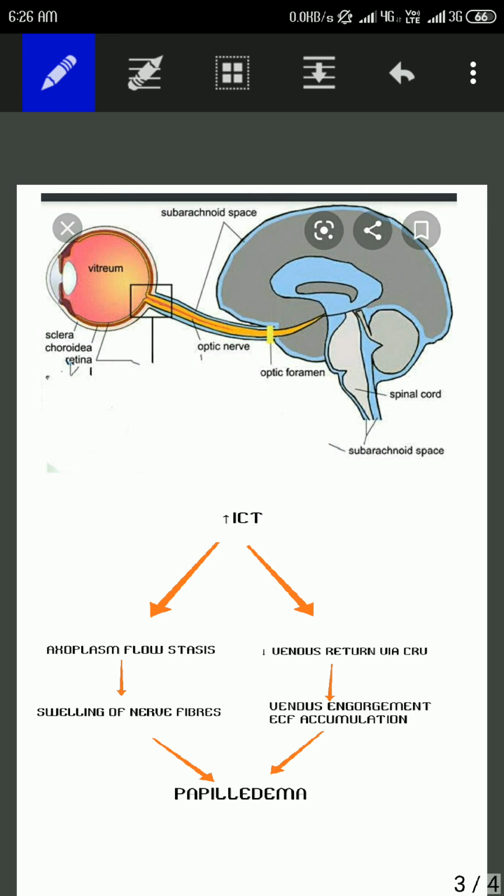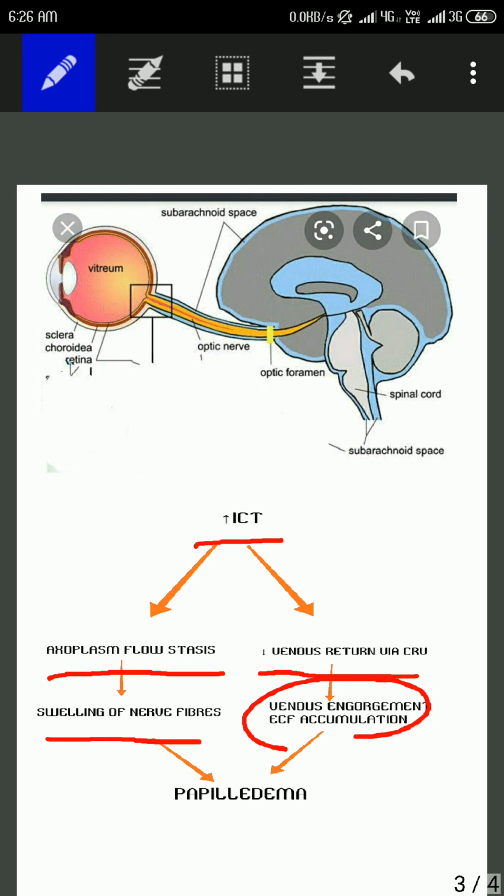So in the optic nerve there is axoplasmic flow stasis in the optic nerve fibers. This causes swelling of the nerve fibers. Also at the center of the optic nerve we are having the central retinal artery and central retinal vein. So due to the increased intracranial tension, there will also be decrease in the venous return through the central retinal vein. This will cause venous engorgement and extracellular fluid accumulation in the optic disc.